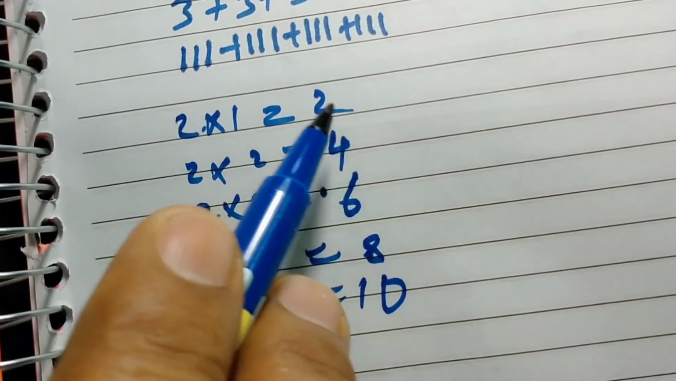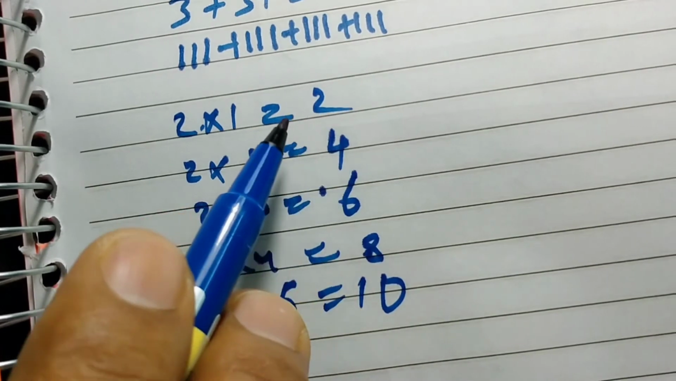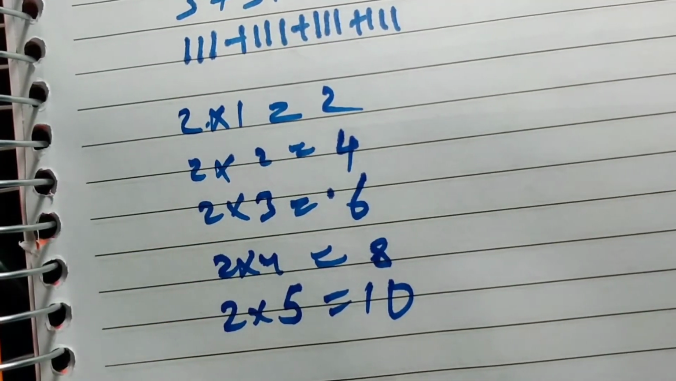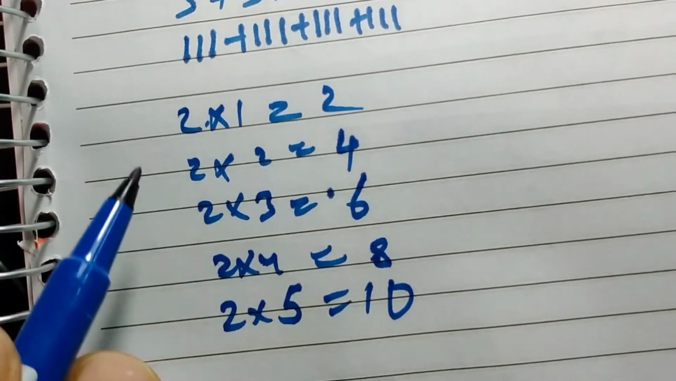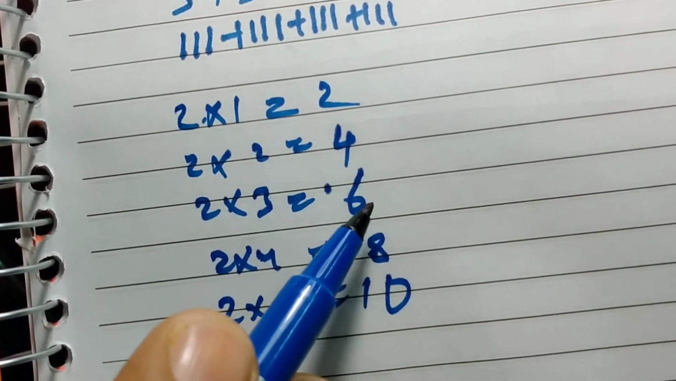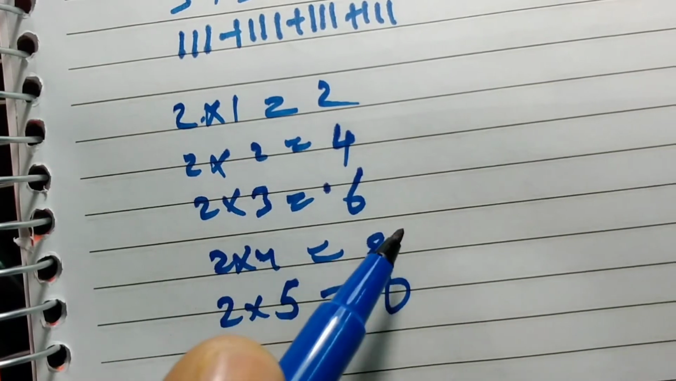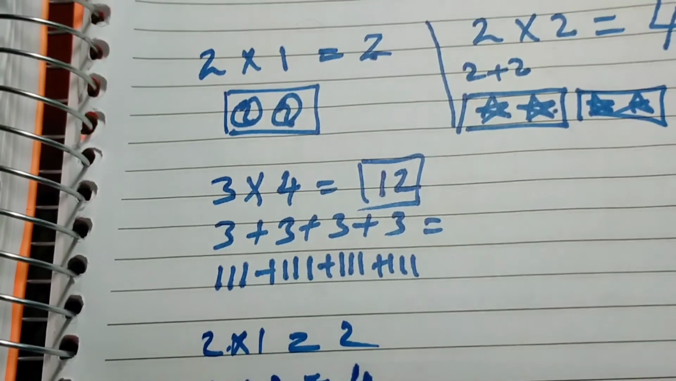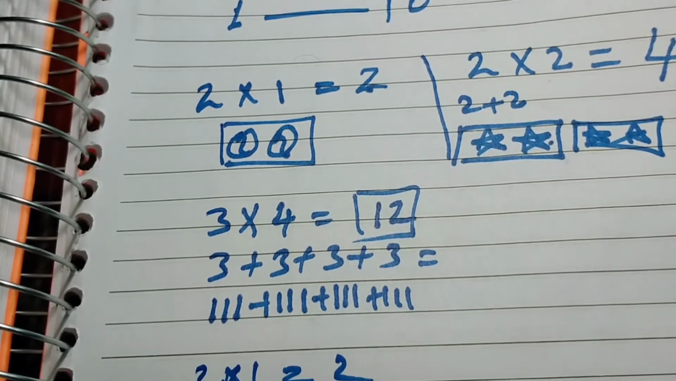2 multiply 1 or 2 times 1, and 2 multiply 2 or 2 times 2, are the same, there is no difference. So 2 times 1 is 2, 2 times 2 is 4, 2 times 3 are 6, 2 times 4 are 8, 2 times 5 are 10. Like that you can learn the tables up to 10.